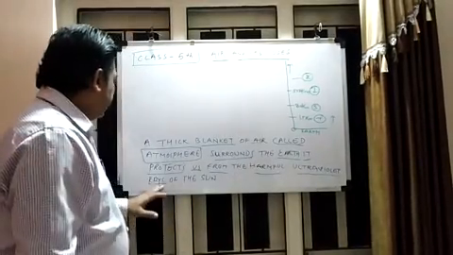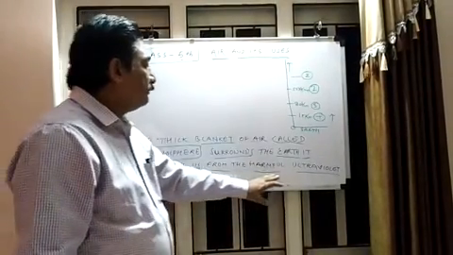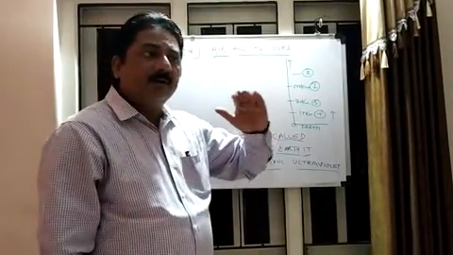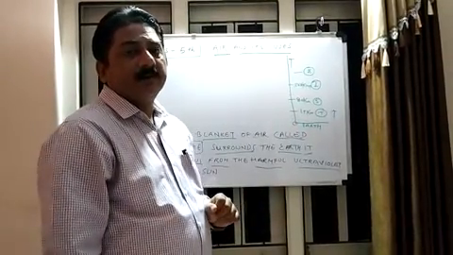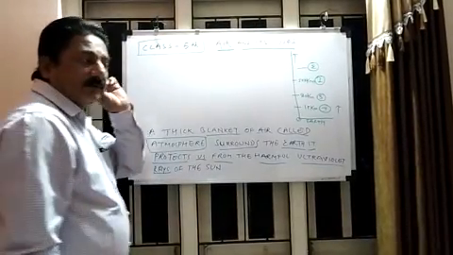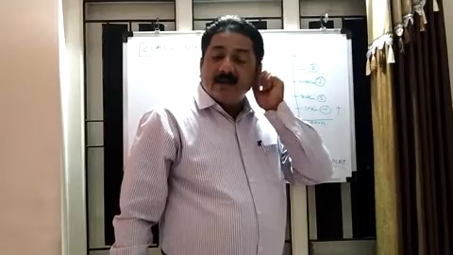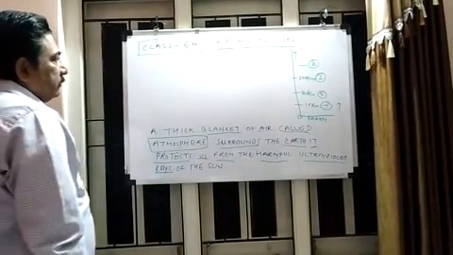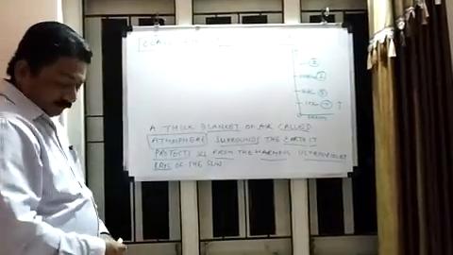If the thick layer were not in the atmosphere, our skin would get damaged. Because of this, we are advised not to move on the road in high temperature.